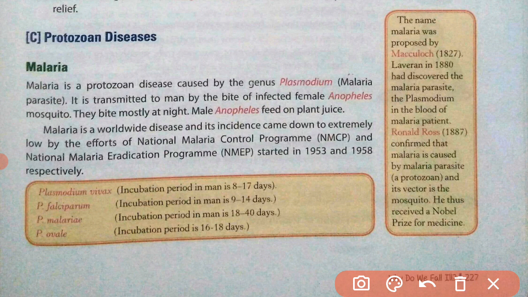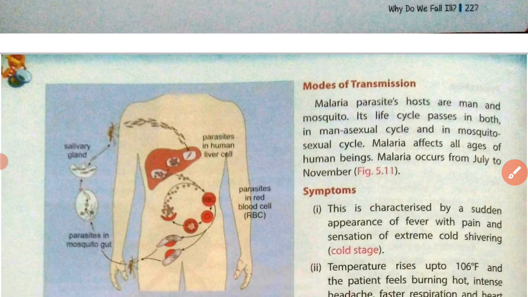It causes the disease, and Ronald Ross confirmed that malaria is caused by the malaria parasite and its vector is the mosquito, and thus he received a Nobel Prize in medicine. So these are the important scientists who contributed to the discovery of the causative agent of malaria, and hence they are very important. Now we will talk about the modes of transmission